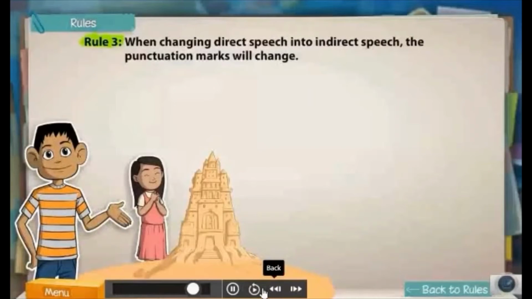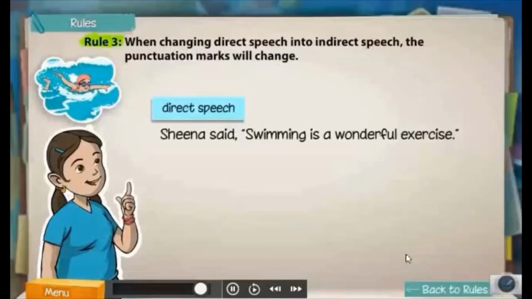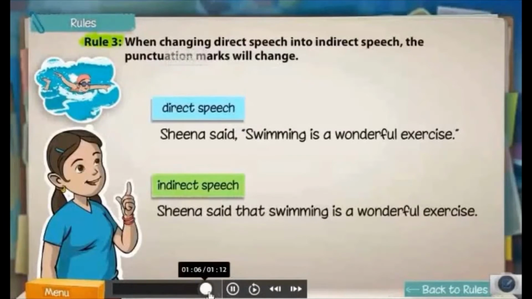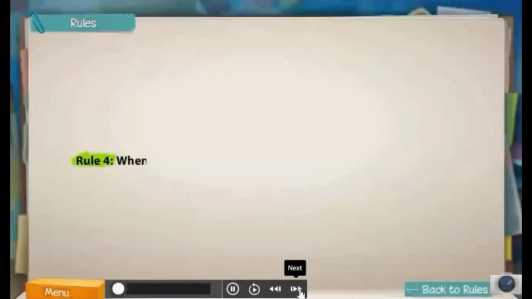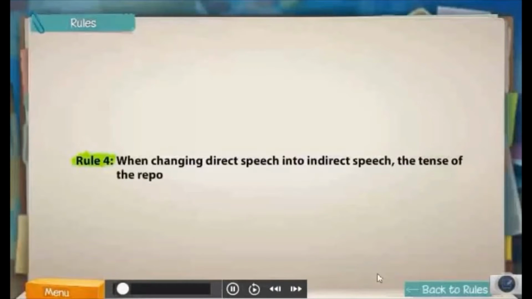Let's look at another example. To change this sentence into indirect speech, remember that you remove the quotation marks, replace the comma, and keep the full stop. When changing direct speech into indirect speech, the tense of the reporting verb must be considered.